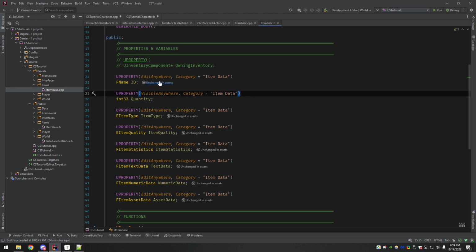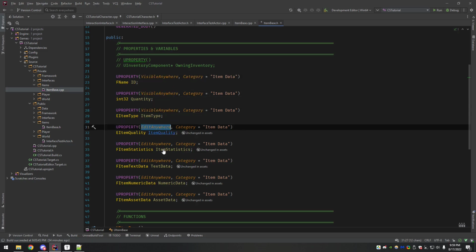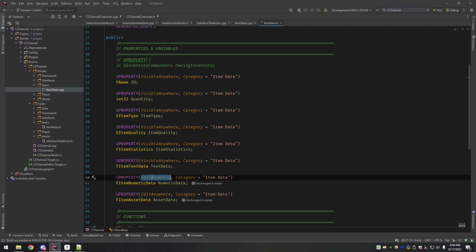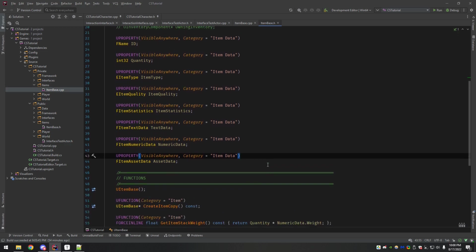The other thing is I noticed that I left a lot of these as edit anywhere. It doesn't really hurt anything, but I'm going to go ahead and fix all of this to be visible anywhere, because again, we'll never have a need or a chance to edit this stuff in the editor itself. So it's better to just have it as visible. This way, you could expand the character's inventory in the editor and look at it. Then you would see this stuff, but you have no need to ever edit it in the editor. So just making things consistent and logical. It was kind of weird, one thing visible, the rest edit.